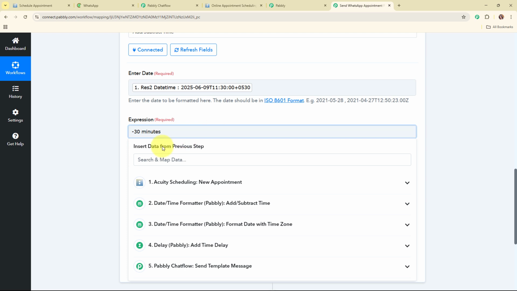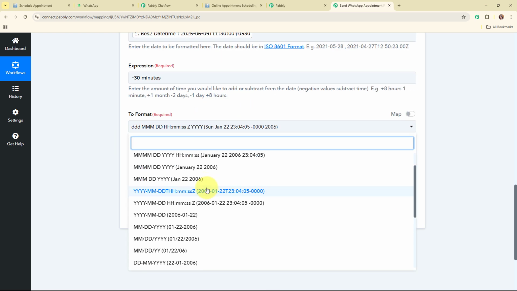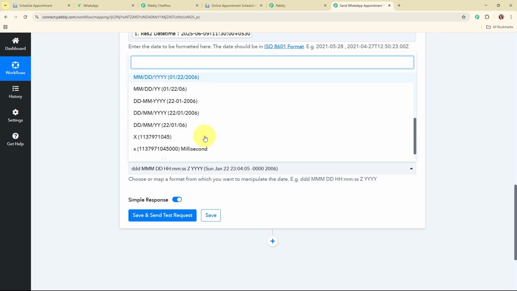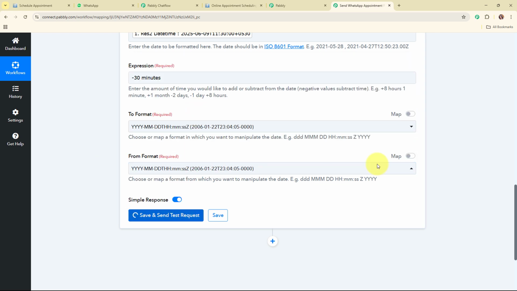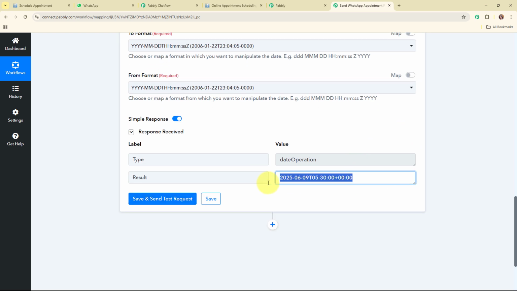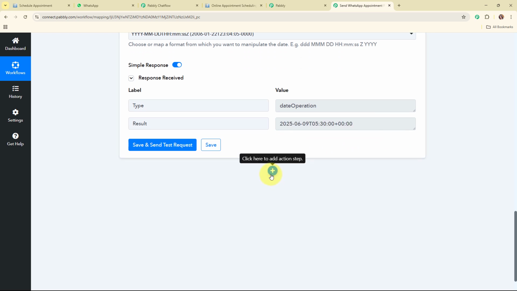Moving forward, I'm going to select the to format as the UTC format. Again, I'm going to select the from format as UTC format. And then I'm going to click on save and send test request. And here you can see we have received a successful response where we have received the 30 minutes minus from the actual scheduled time. Alright, so now I'm going to add another action step.